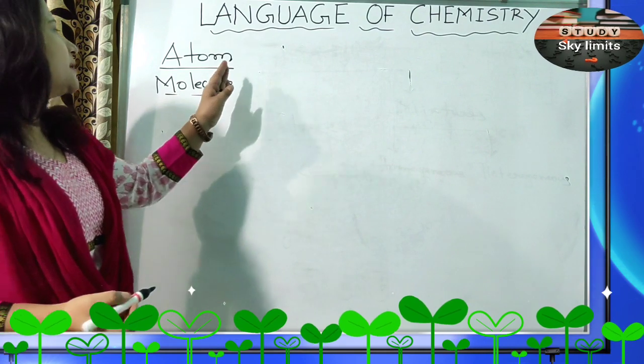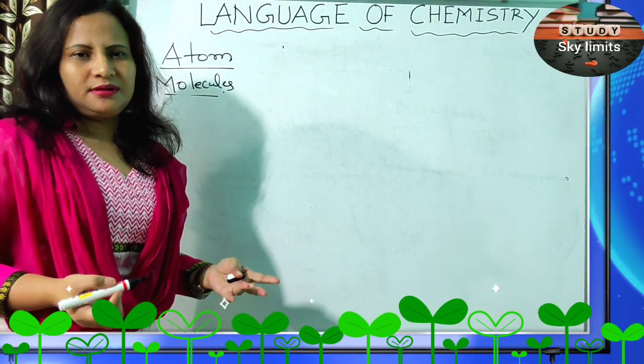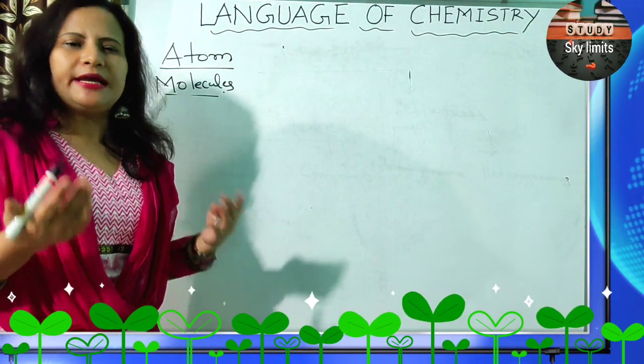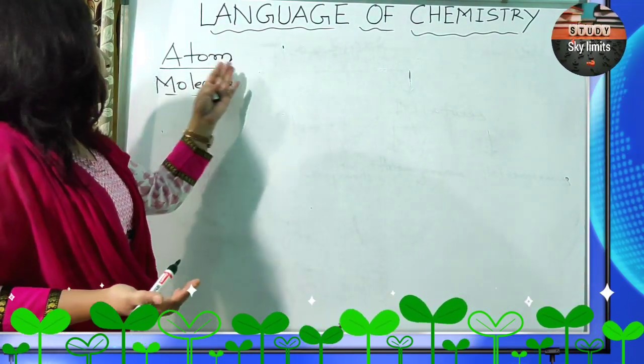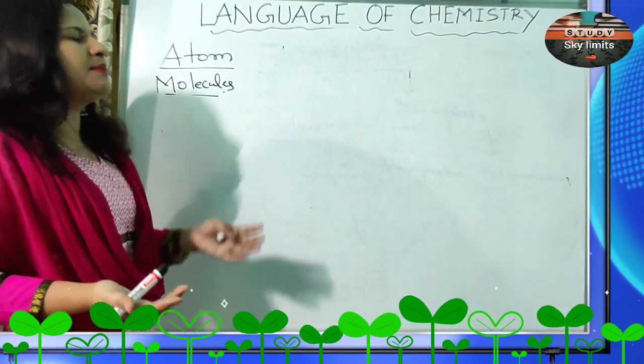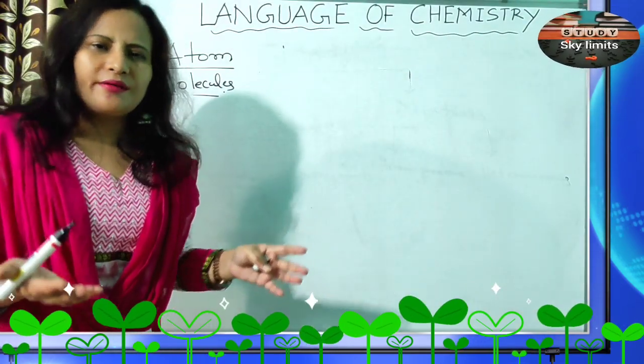Atom is usually unstable. It cannot exist independently. But molecule can exist independently. Right? Atom takes part in chemical reaction. And since molecule is stable, it doesn't take part in chemical reaction.